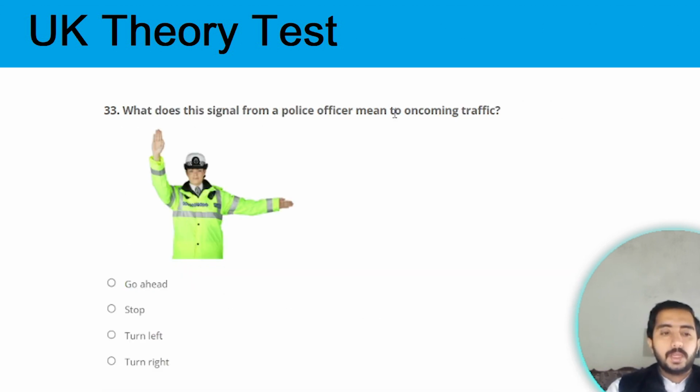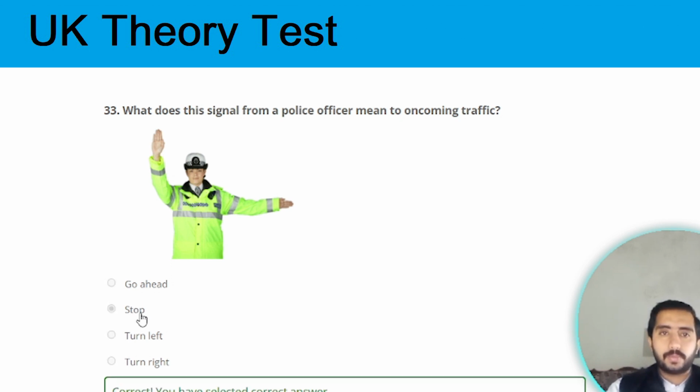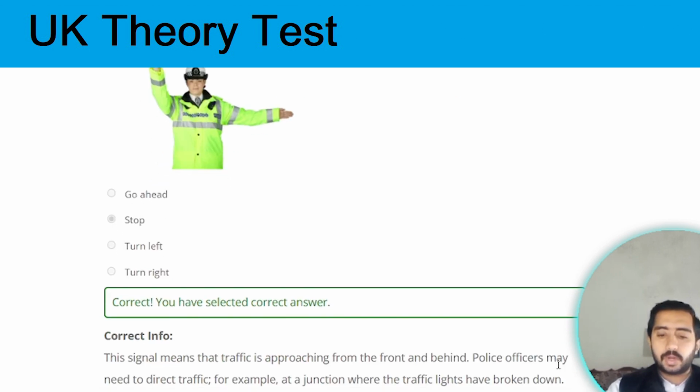Question number 33. What does this signal from a police officer mean? This signal means you need to stop. Stop your vehicle. Option B is the correct option.